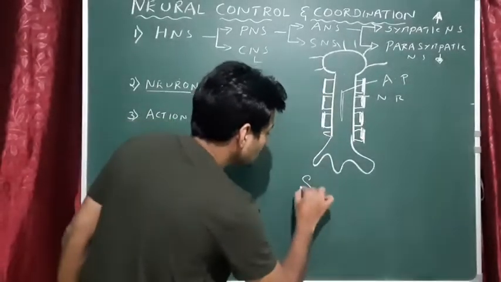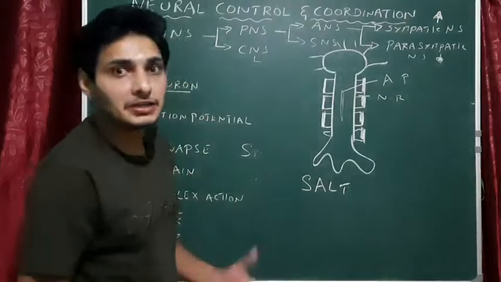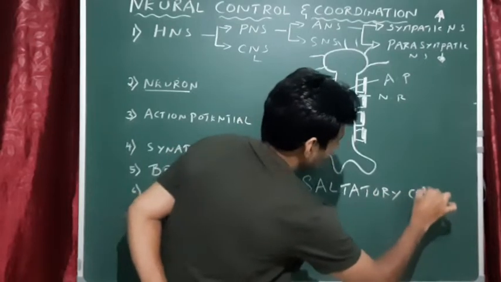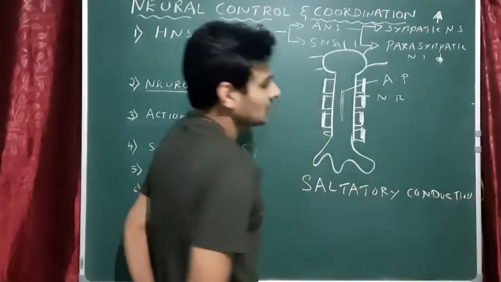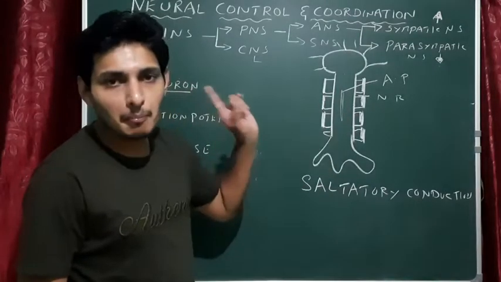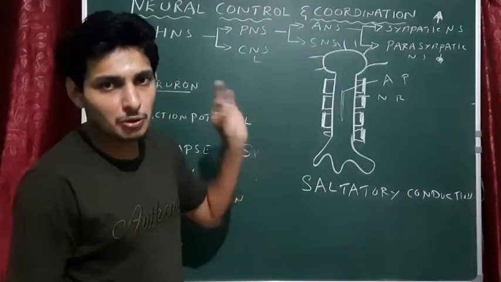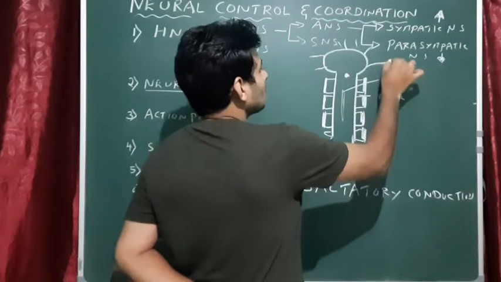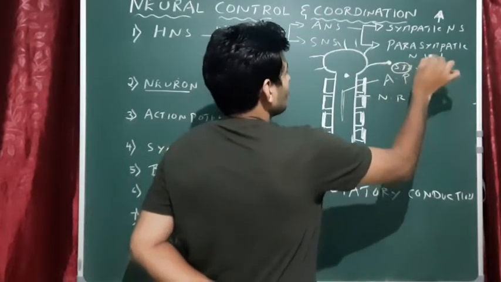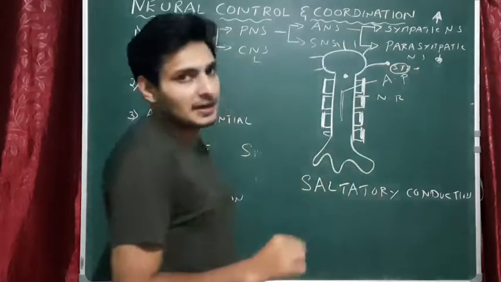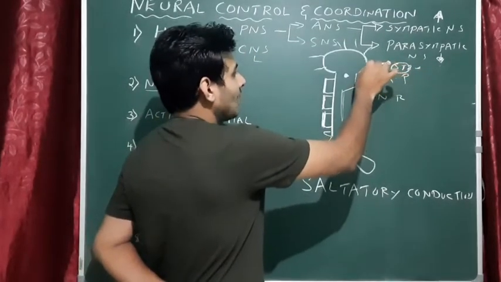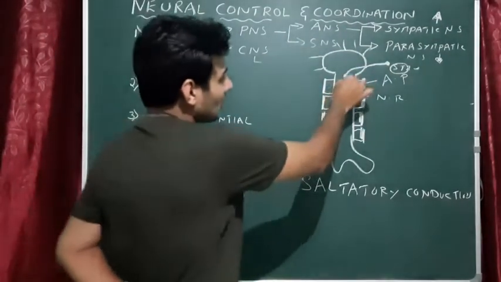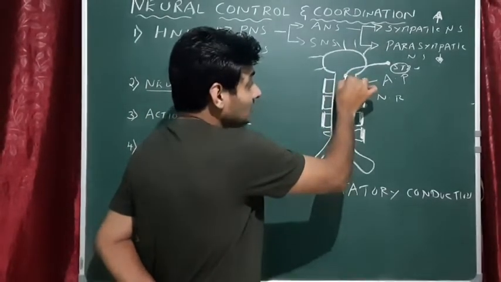In a myelinated neuron, you see this type of action potential conduction. What is conduction? Transmission. What is that? Saltatory conduction. Very, very important. You may get a question: saltatory conduction is seen only in myelinated neurons, where a fatty layer is produced from the Schwann cell. So what is this saltatory conduction? Let us imagine that a stimulus produces an action potential on one side of the dendrite. That is the starting point of the neuron, and now the action potential starts traveling till the starting point of the axon.